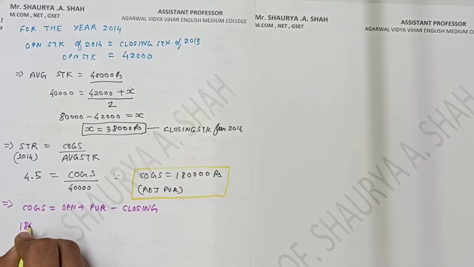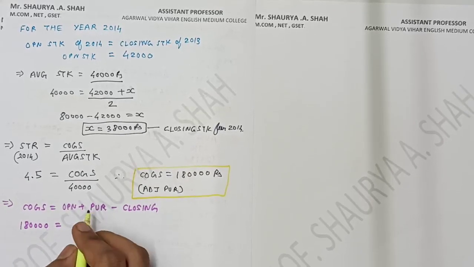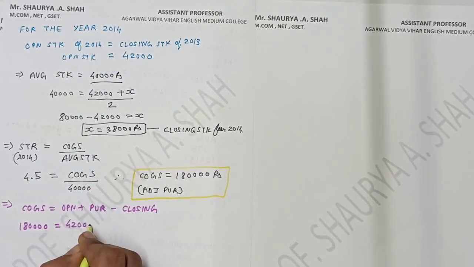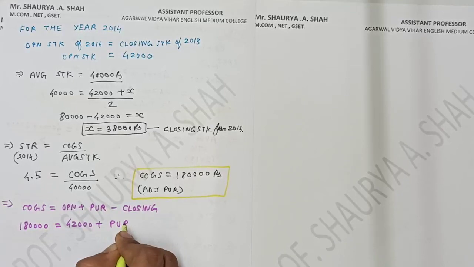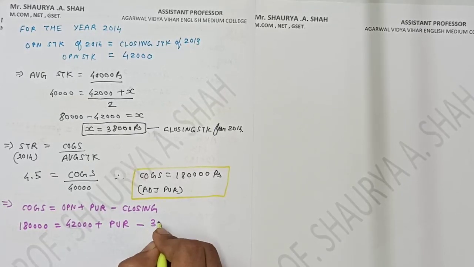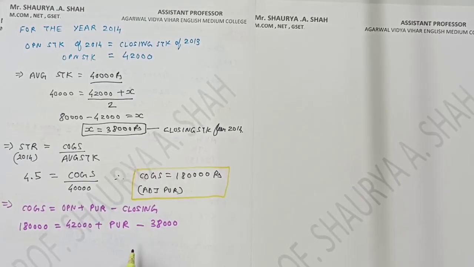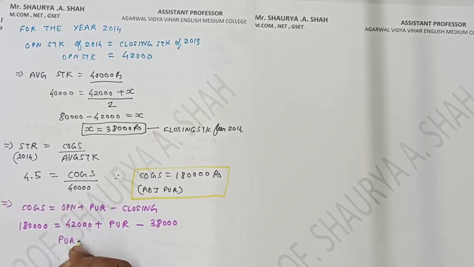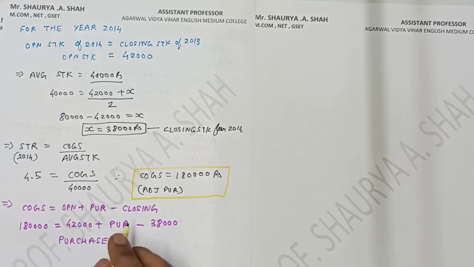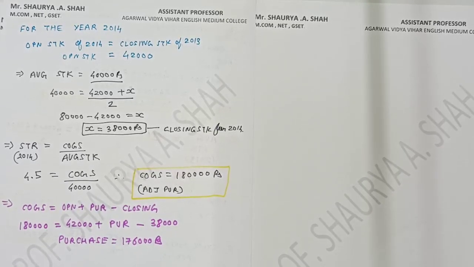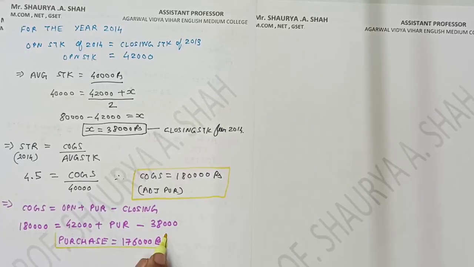So cost of goods sold 1,80,000 is equal to opening stock 42,000 plus purchases, which I am not knowing, minus closing stock 38,000, right? So you can calculate on the basis of this your purchases. Take right hand side, left hand side, then 42 minus 38 is 4,000 and 4,000 comes here. So purchases is 1,76,000 rupees. I hope it is clear to each and every student.